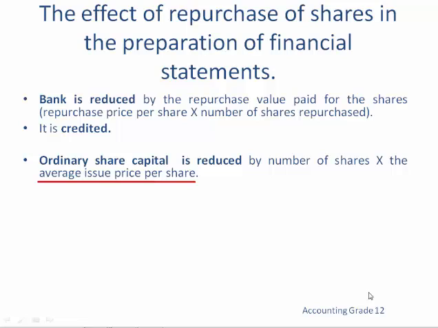First, we use the average issue price per share because we are buying back the shares, but the shares that we are buying back, they were bought at different prices from the company or from the stock exchange by the shareholders, and at different times.